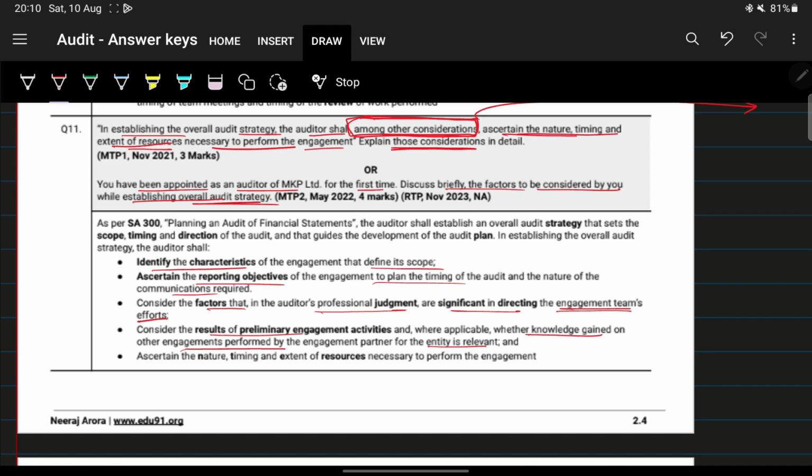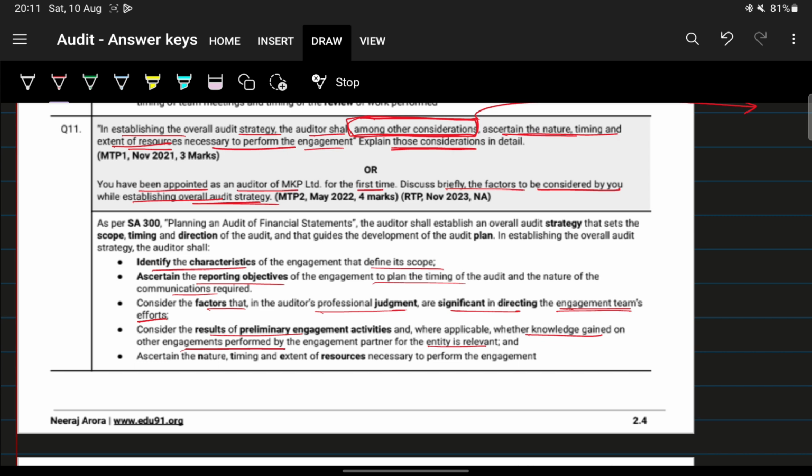Meaning if you have performed any other engagement which is not an audit engagement, maybe a review or some other assurance engagement, whether such experience is relevant in this case, or the knowledge gained through the preliminary engagement activities. You remember what preliminary engagement activities are?